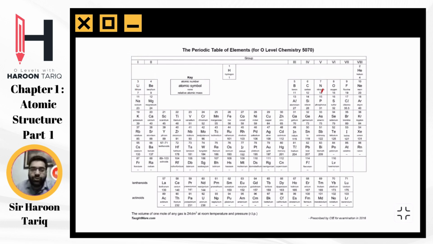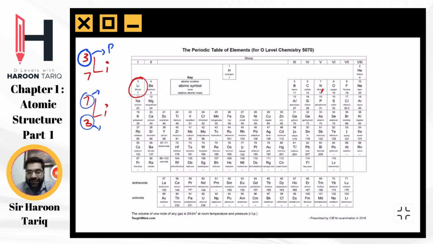So you see this lithium here. If I just write it here, Li, we have 7 at the bottom here, 3 at the top. We can also write it as Li, 3 at the bottom, 7 at the top. The main thing to remember here is the smaller number is the proton number. This bigger number is the mass number. The bigger number for each of these elements would be the mass number. The smaller number would be the proton number.